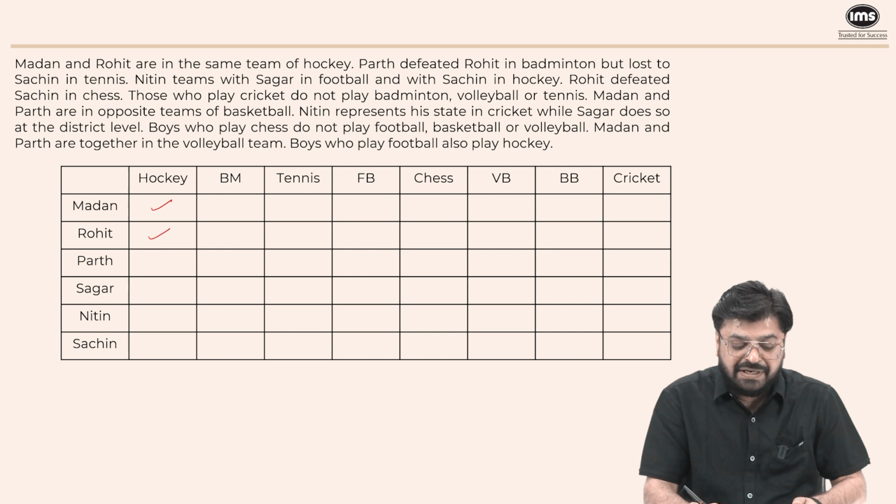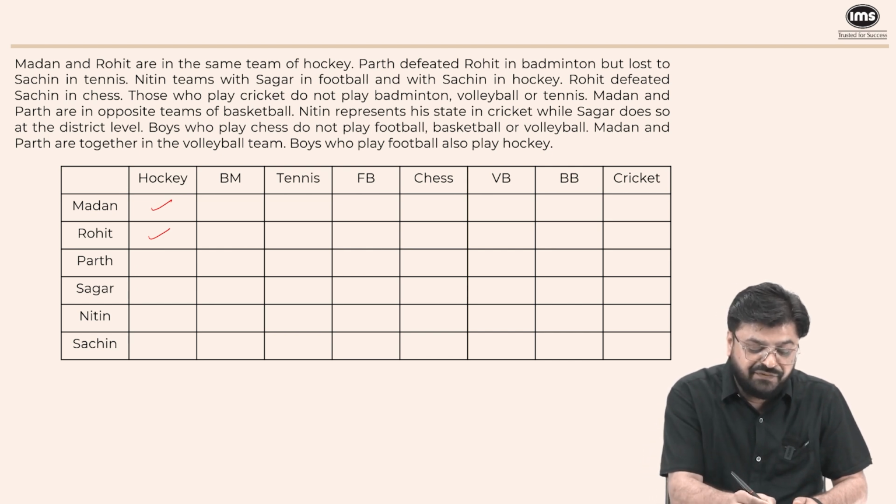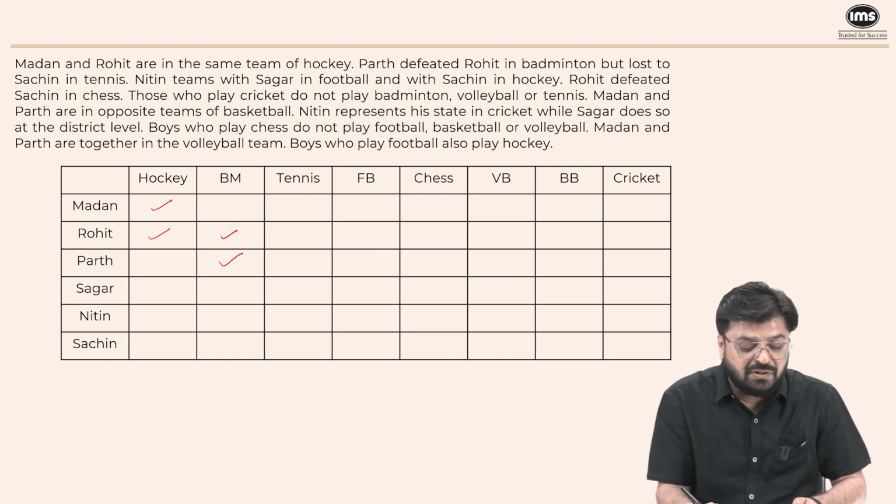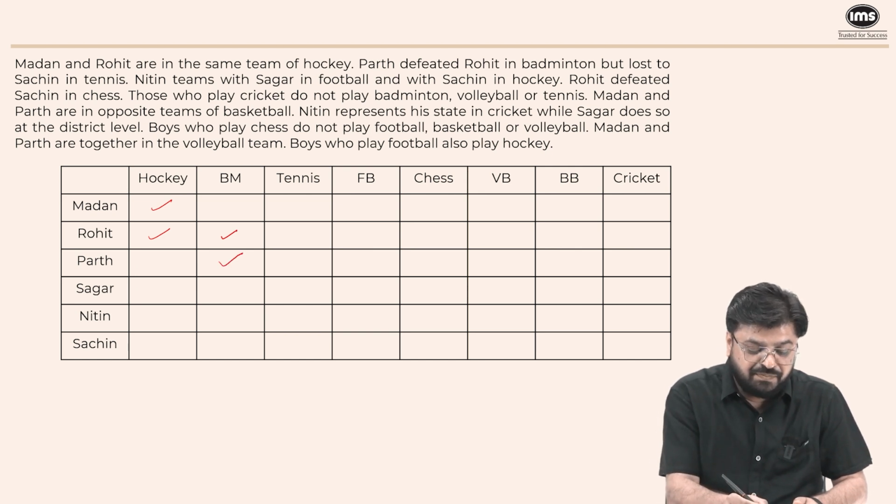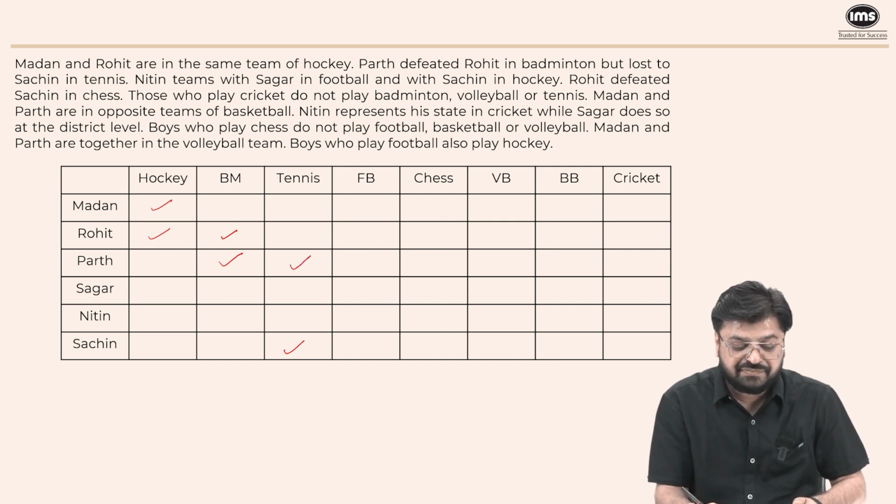Parth defeated Rohit in badminton, which means both are playing badminton. But Parth lost to Sachin in tennis. So Parth and Sachin are also playing tennis.